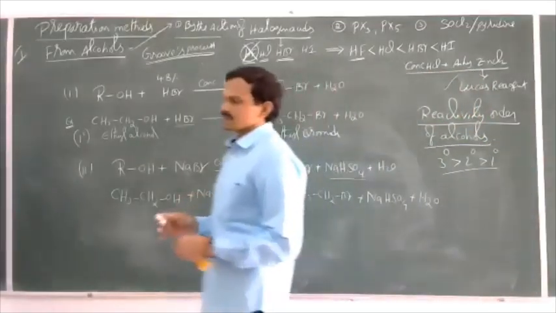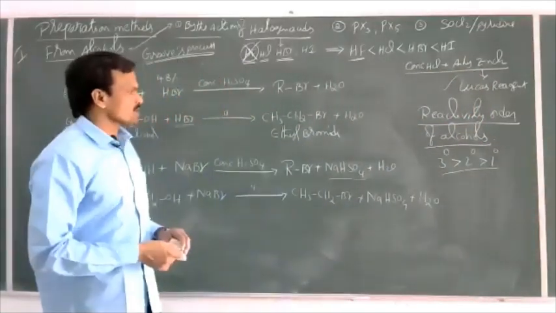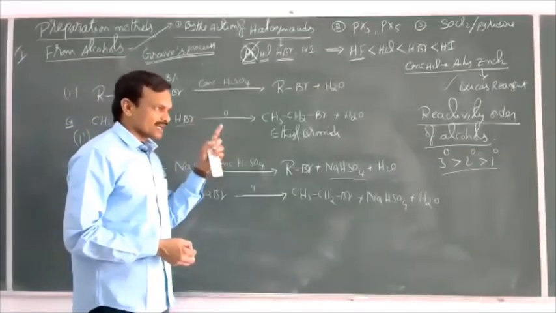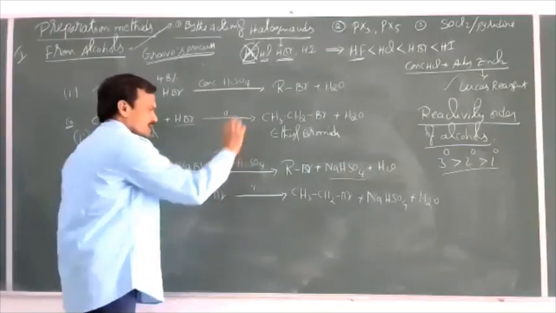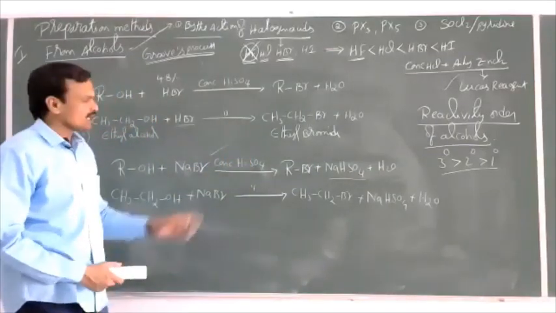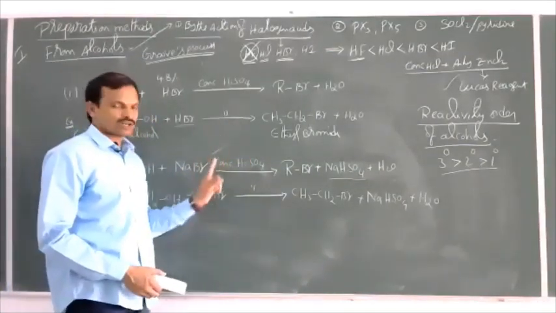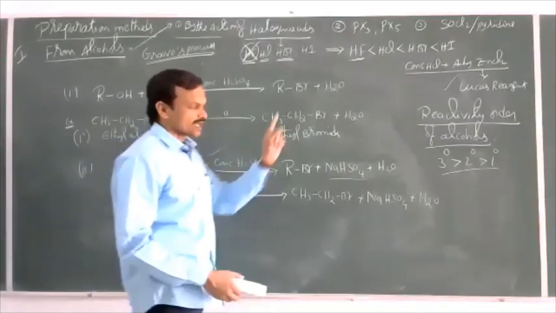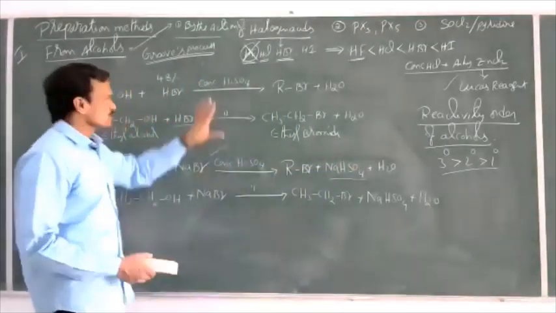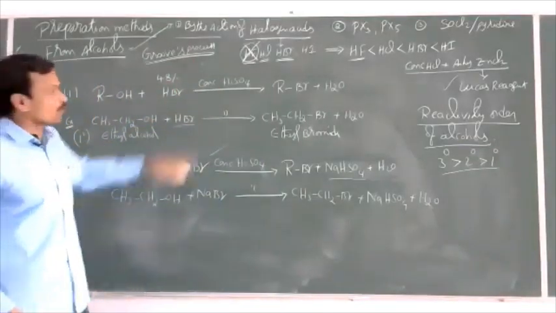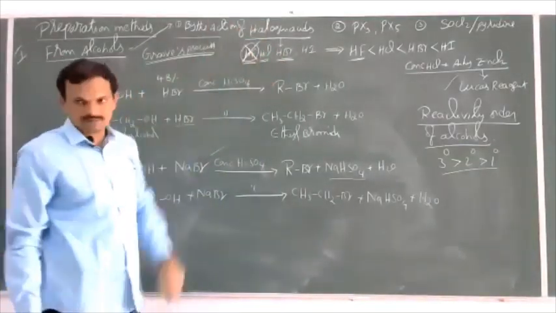And this method is not suitable for the preparation of secondary and tertiary bromoalkanes. Why? Because H2SO4 acts as a strong dehydrating agent. It dehydrates the secondary and tertiary alcohols readily. As a result, we get the eliminated product, that is alkene, as the major product. So this is regarding preparation of bromoalkanes from alcohols.